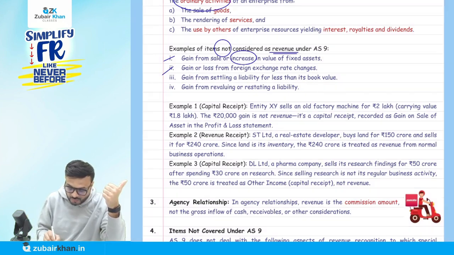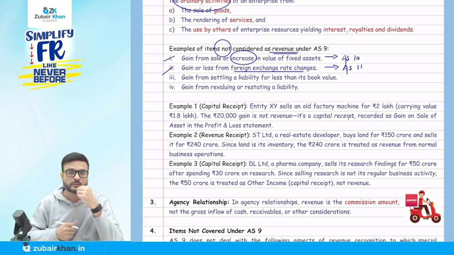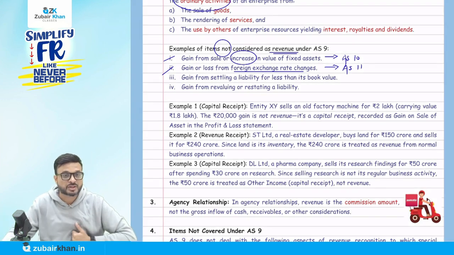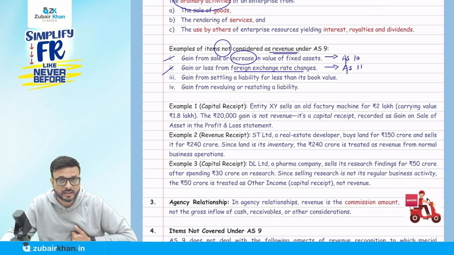Now this is a gain or loss from foreign exchange. Fixed assets are covered by AS 10. Foreign exchange is going to be covered by AS 11. Okay. So how to recognize the gain or loss from exchange rate fluctuation? We'll discuss in AS 11, not under AS 9.